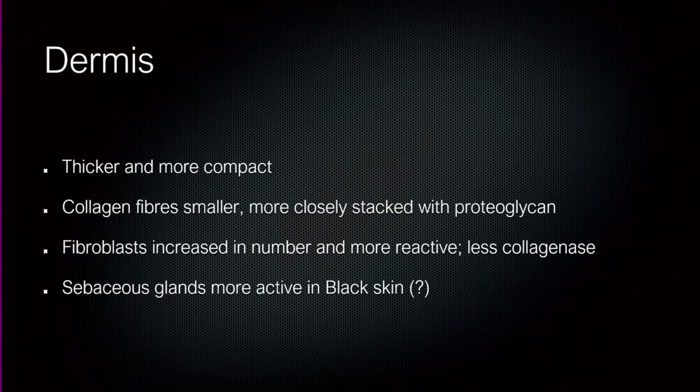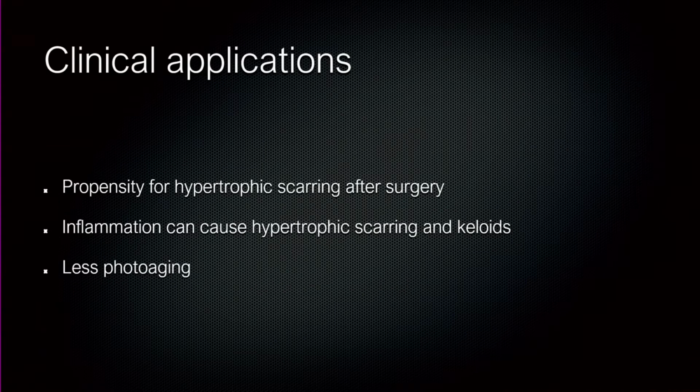The fibroblasts are increased and they're more reactive, and they also produce less collagenase, so the collagen is not broken down as quickly. There's one publication which said that the sebaceous glands were slightly more active in black skin, but again, that has not been replicated. The clinical implication is that there is a propensity for hypertrophic scarring.